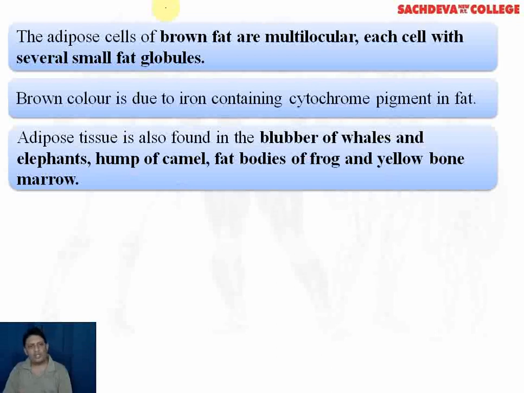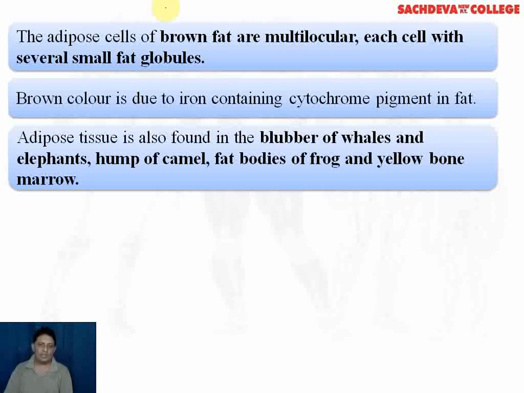Coming to the locations of the adipose tissue. Apart from the human body, adipose tissue is also found in blubber of whales. The blubber of whales is the fat stored in the various parts of the whale. It is also found in elephant, and also present in the hump of the camel. Remember, the hump of the camel breaks down during shortage of water and it provides metabolic water to the camel during dehydration.